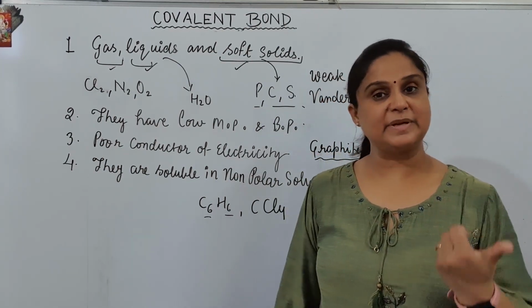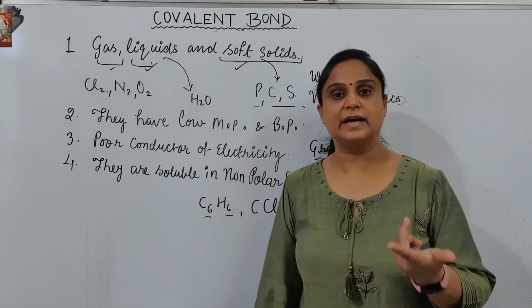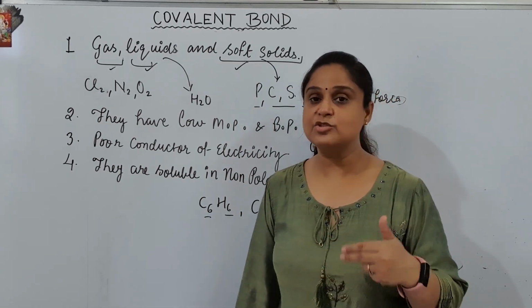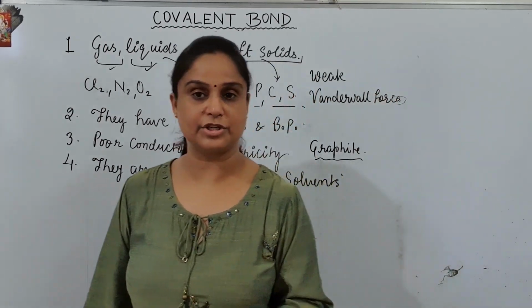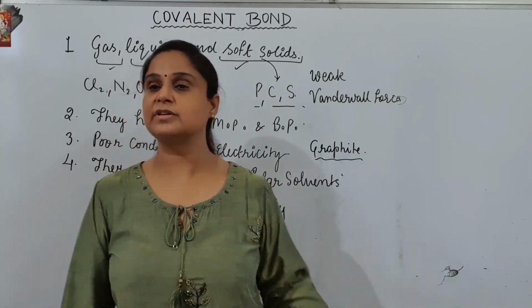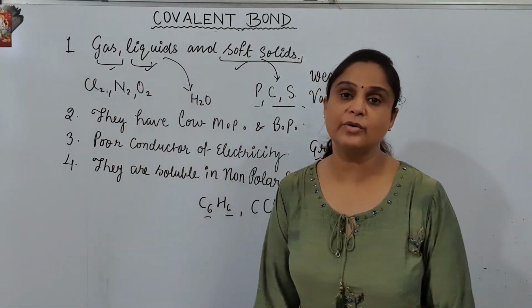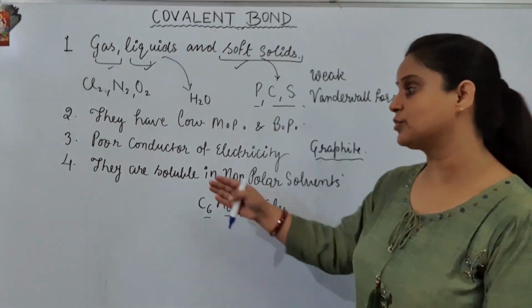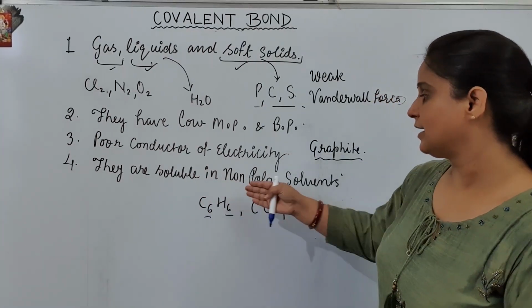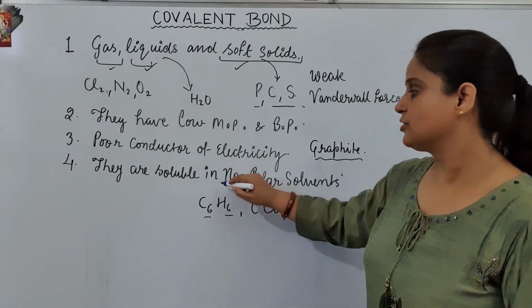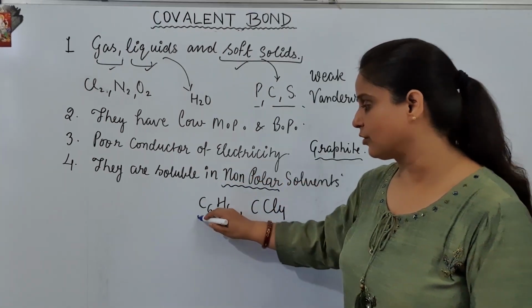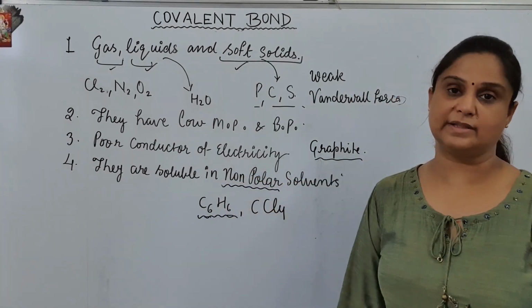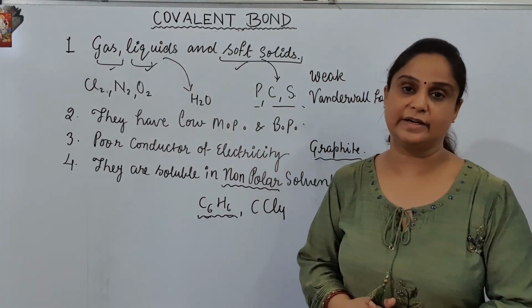So always remember the basic rule which is applied here again, that is like dissolves like, means जो जैसा होता है उसमें ही घुलने की कोशिश करता है. So this is the fourth and last general property of these compounds, that most of them are soluble in non-polar solvent. So do remember, non-polar solvents have no poles in them. So these are the properties of covalent compounds.